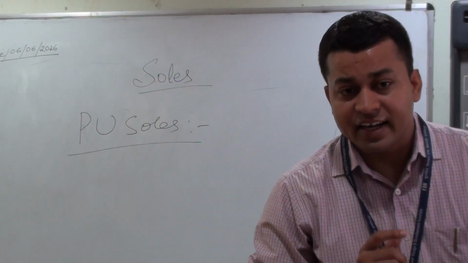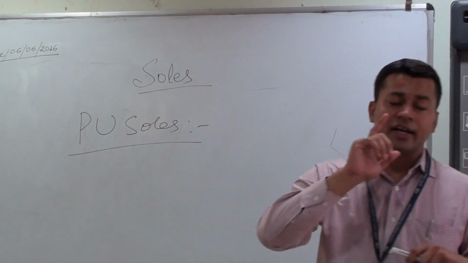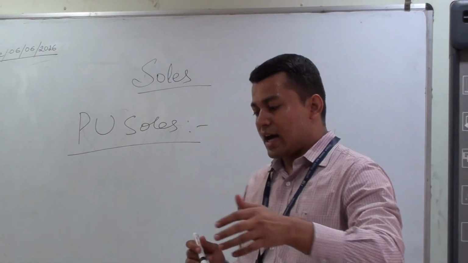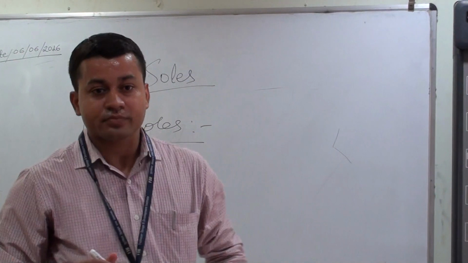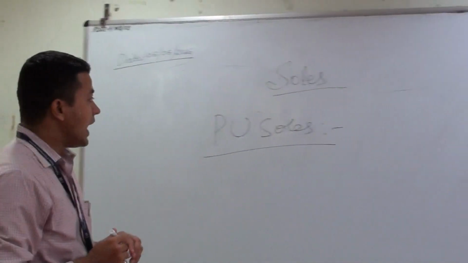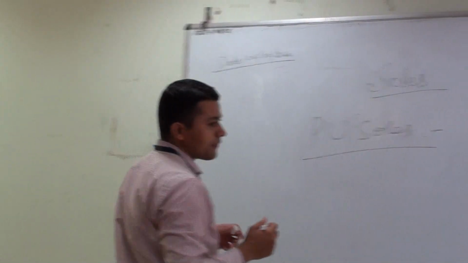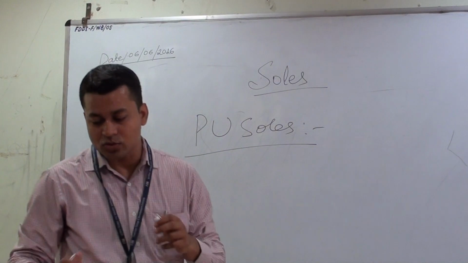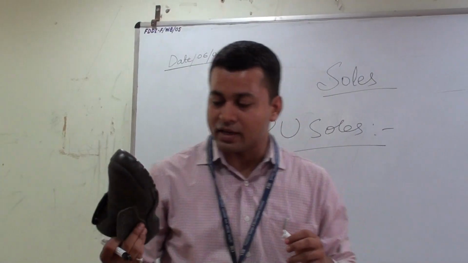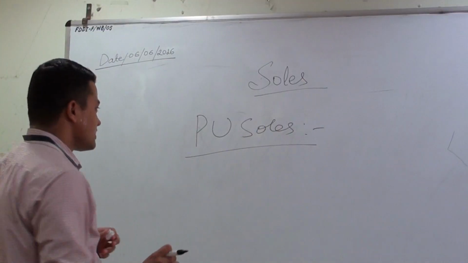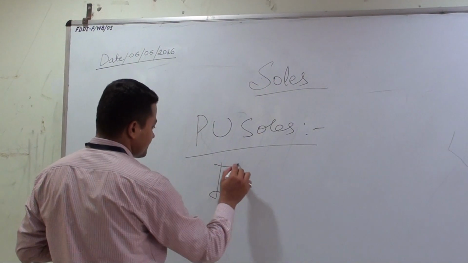Last point is heat and fire resistance. Heat and fire resistance is very poor as compared to other soles. Now, how to identify PU soles? How do we identify that a particular shoe has a PU material or some different type of material? Identifications.